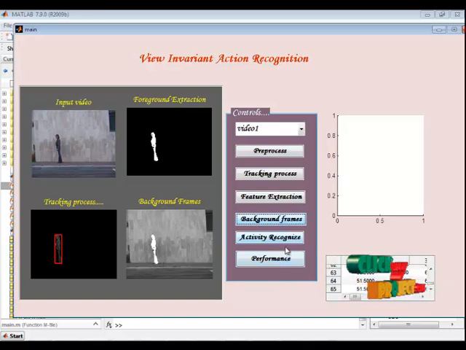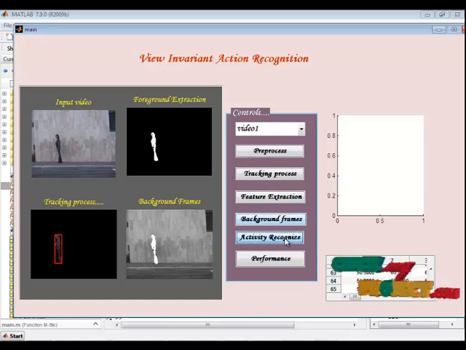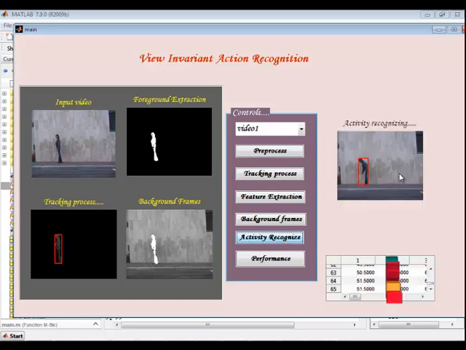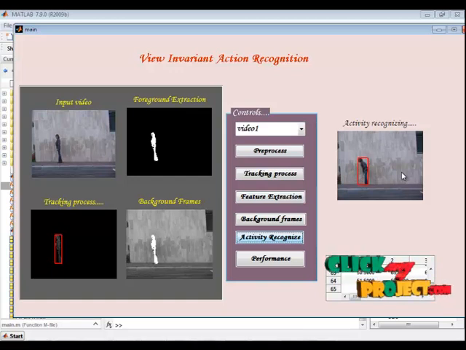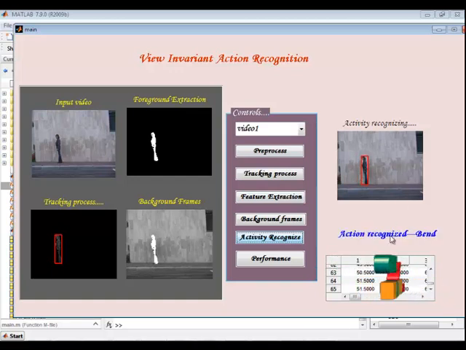Now let's see the activity recognition. Here we are using the NFS classifier. It will be used to predict the result about the feature values. Now let's see the result. The action will be tracked here. After tracking, it will predict the result. Here we have the result as bend.